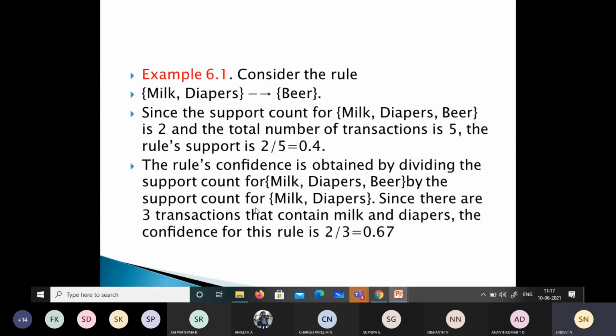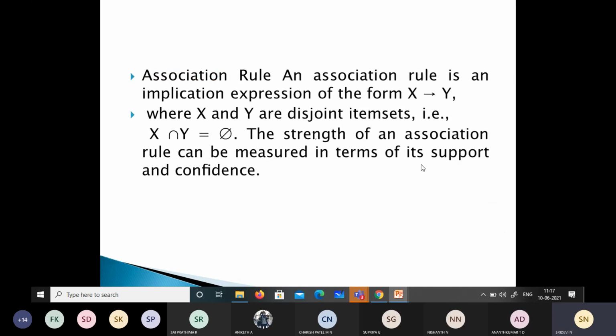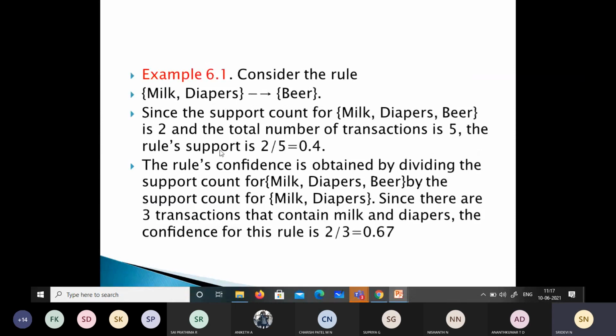The confidence. So the rule's confidence is obtained by dividing the support count for milk, diapers and beer by the support count for milk and diapers. So you consider this as the X set and this as the Y set. Both are disjoint, isn't it? As we discussed here, both are disjoint sets where the intersection will be null. That's what is said here.